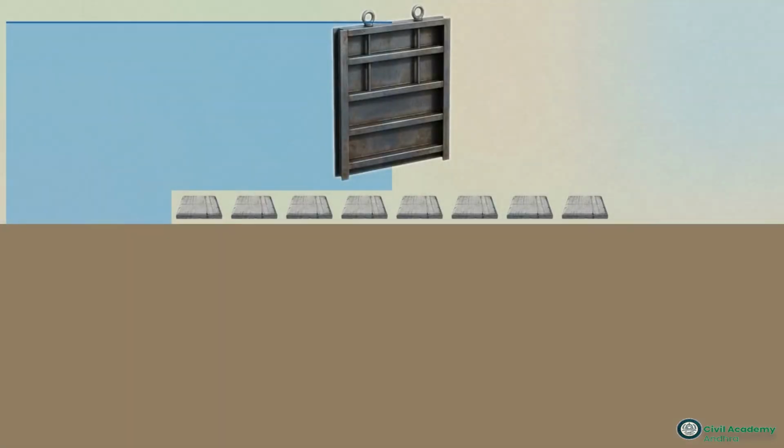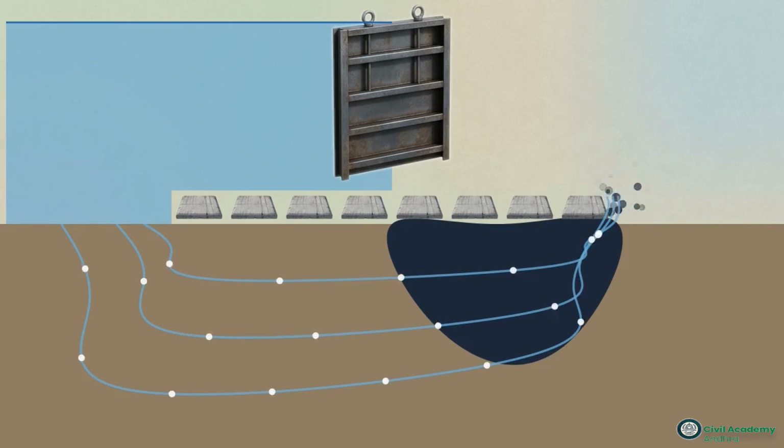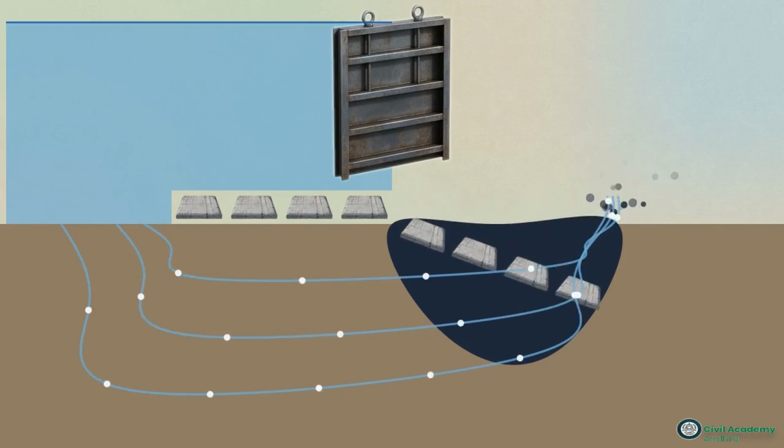As the seeping water finally reaches the dry side downstream, it accelerates upward to exit the soil. If this exit velocity is too high, it washes out the foundation particles, effectively hollowing out the earth until the massive concrete structure above collapses into the sinkhole.